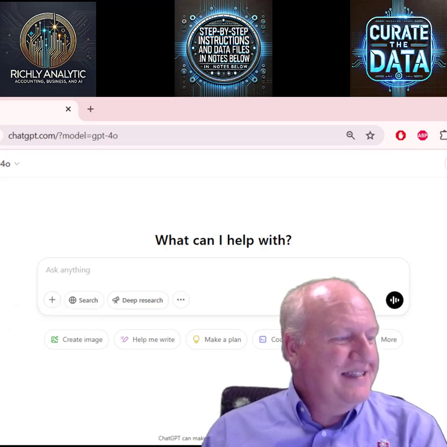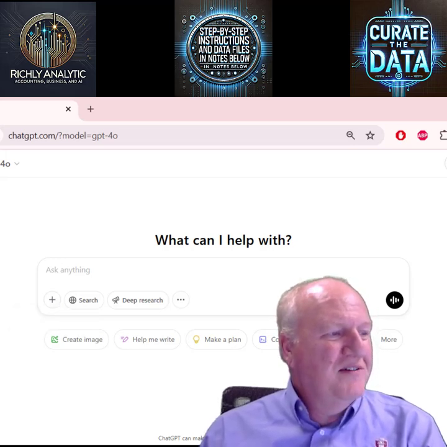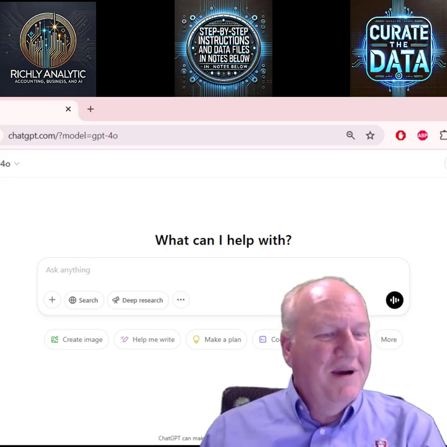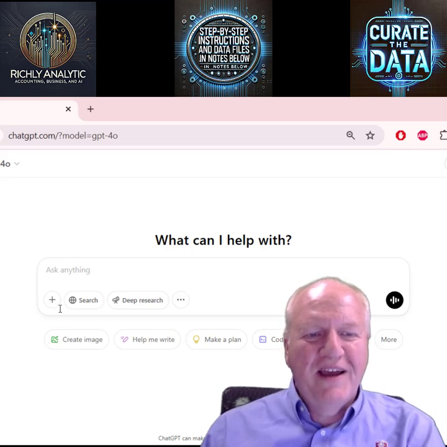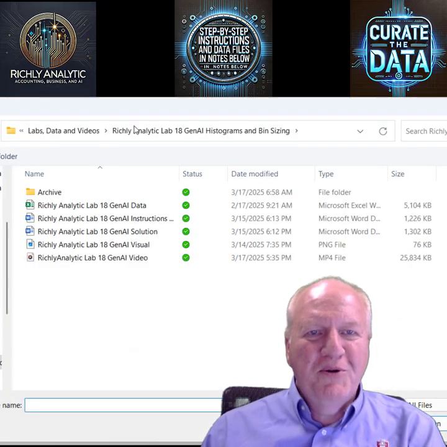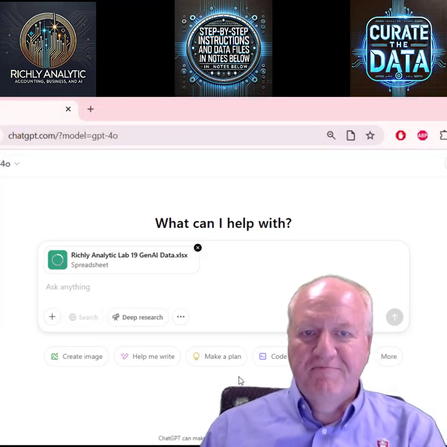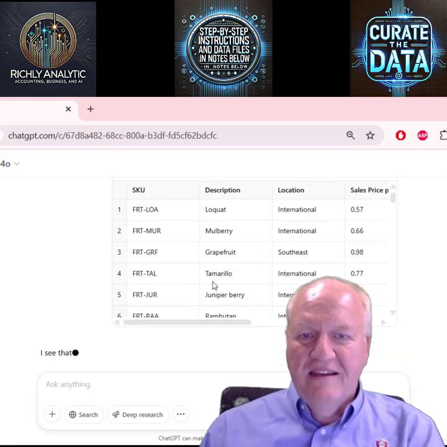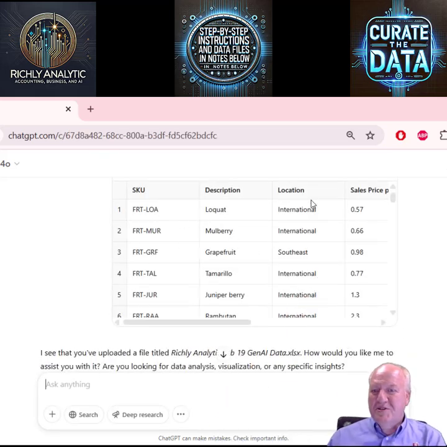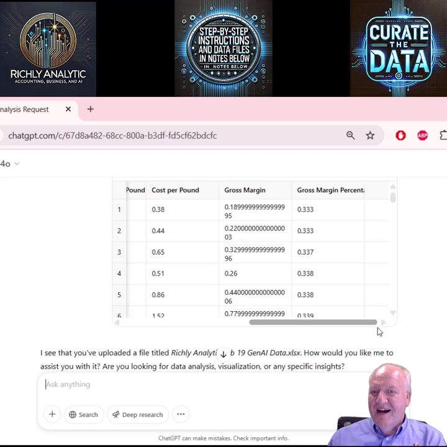The question we ask is, what is the distribution of SKU gross margins by Fruity Fruit, both by product and by location? And we're going to do that using violin plots. So let's go ahead and upload the data and see if we can get this started. All right, so here's the data. Here is the SKU, the description, whether it be international or the region, and the sales price, the cost, the gross margin, and the profit. And a lot of this has already been computed, so we're ready to do that.